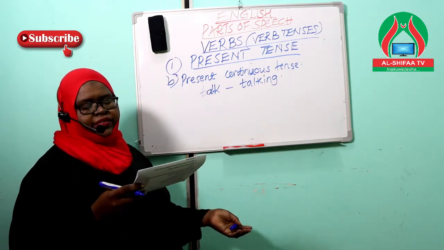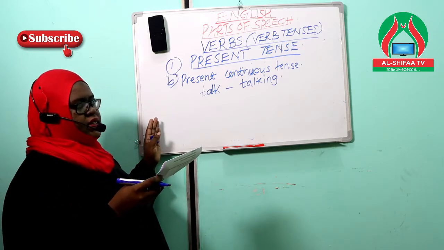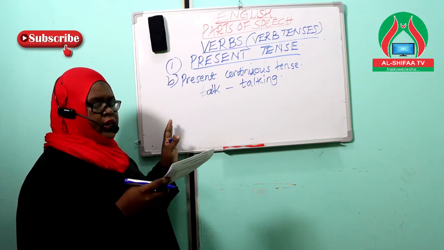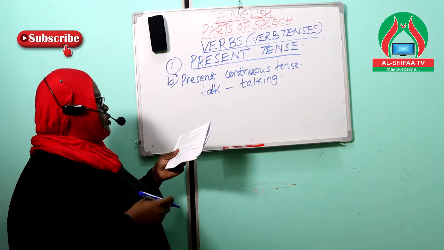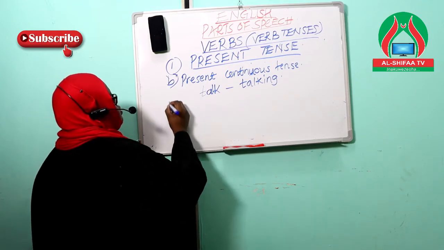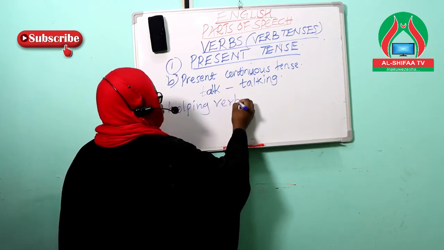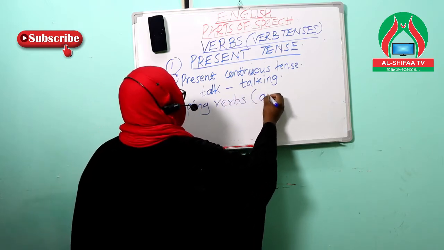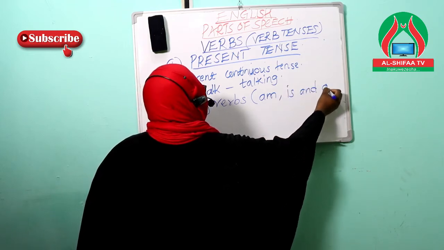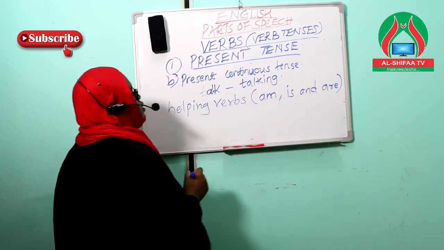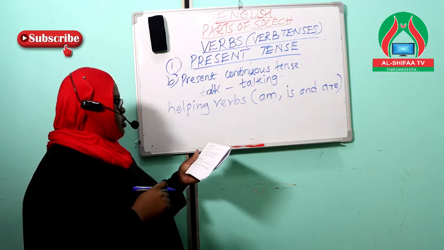Like drive, driving, write, writing, etc. And remember we said that they use a helping verb. In this category, we use helping verbs am, is, and are.